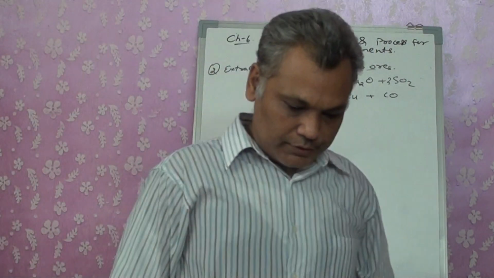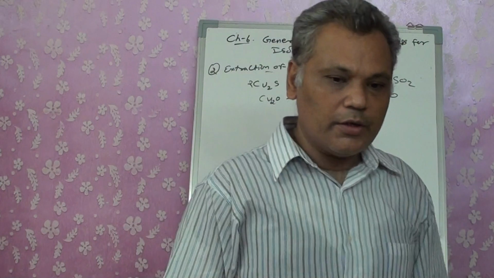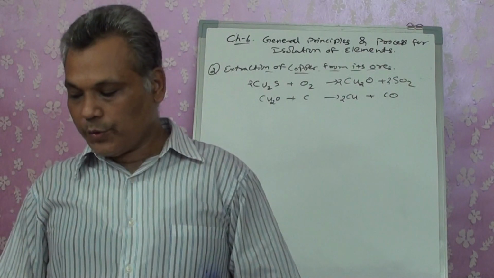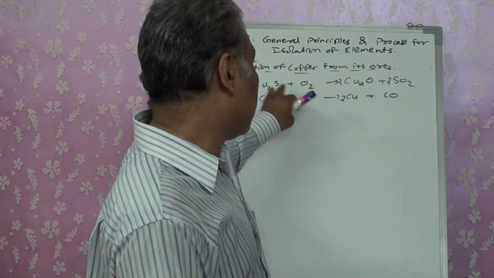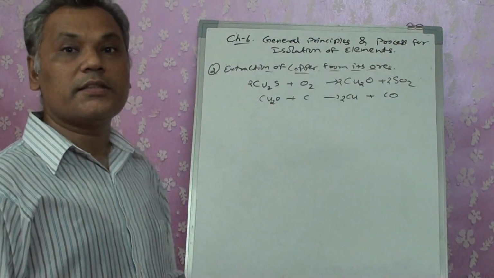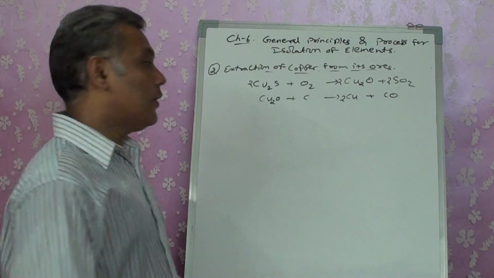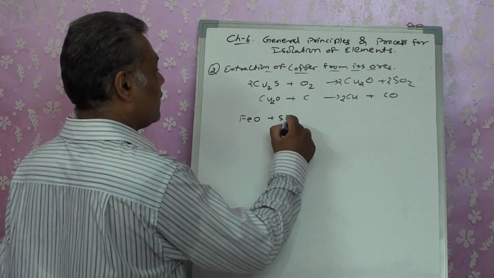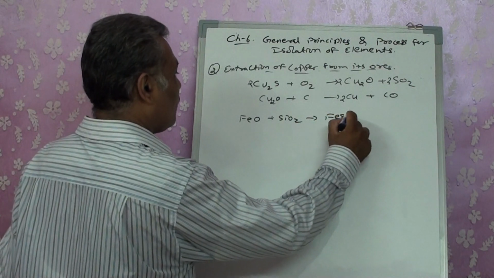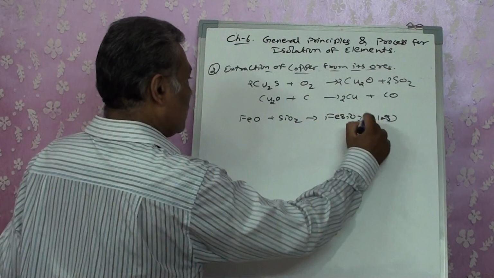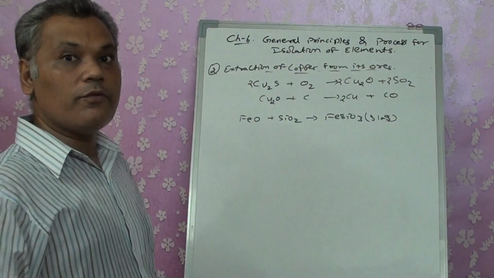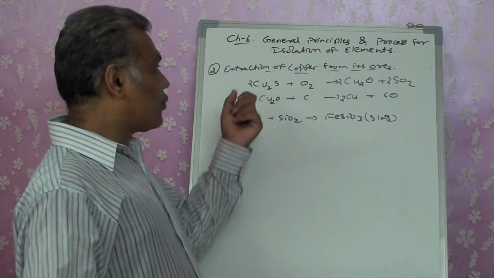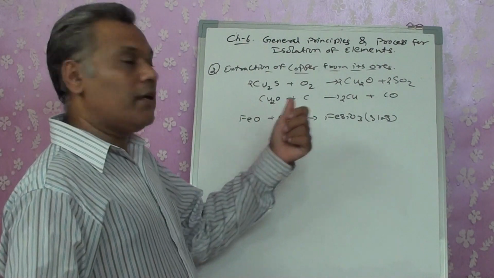But during this process, we wrote it very simply. The metal is not obtained in such simple reactions. There are certain iron ore impurities present in it. That iron ore impurity, FeO, reacts with SiO2 to form FeSiO3 slag. So during extraction of iron, we got the slag in the form of calcium slag, CaSiO3. During the extraction of copper, we get an iron slag, FeSiO3.